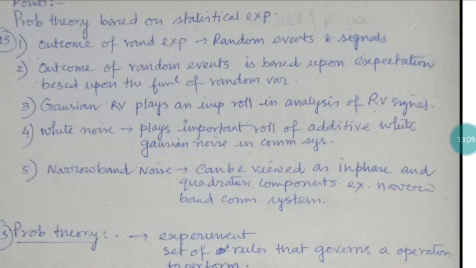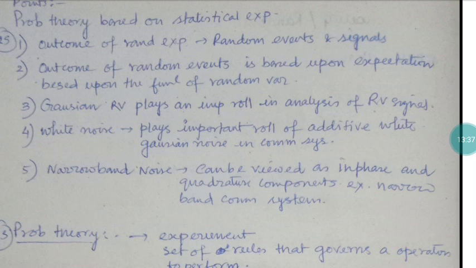It is a random experiment. One random experiment should have some outcome, and the outcome of that random experiment will generate what is called the random event. So the outcome of the random events is based upon the expectation, that is, upon the function of the random variables. Now the random variables are of different nature.